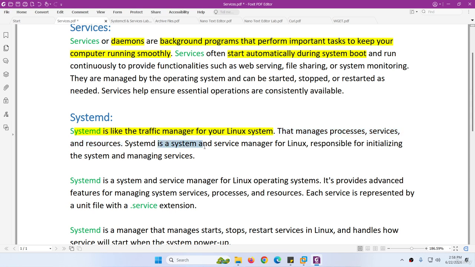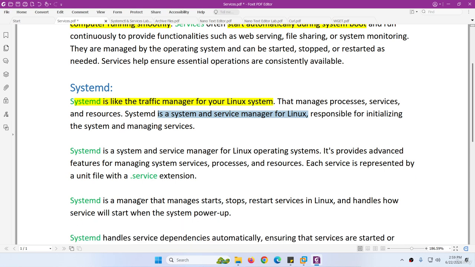Systemd is a system and service manager for your Linux operating system. And the main task of this systemd is initializing the system and managing the services. It provides advanced features for managing system services, processes, and resources.